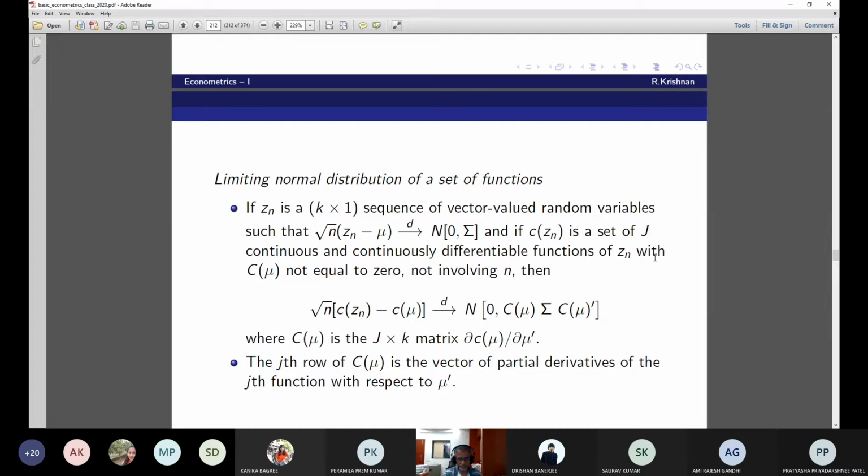And then this will be the limiting distribution of CZn. We are interested in the asymptotic distribution. We take this down because for the example that we are going to see, we need the C matrix. Take the last bullet point. The jth row of C(mu) is the vector of partial derivatives of the jth function with respect to mu prime.